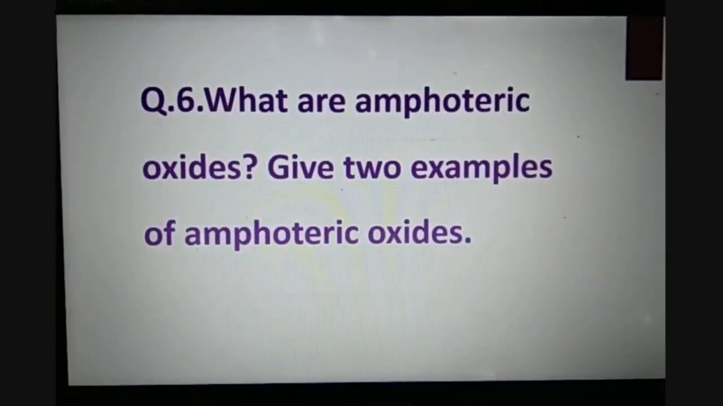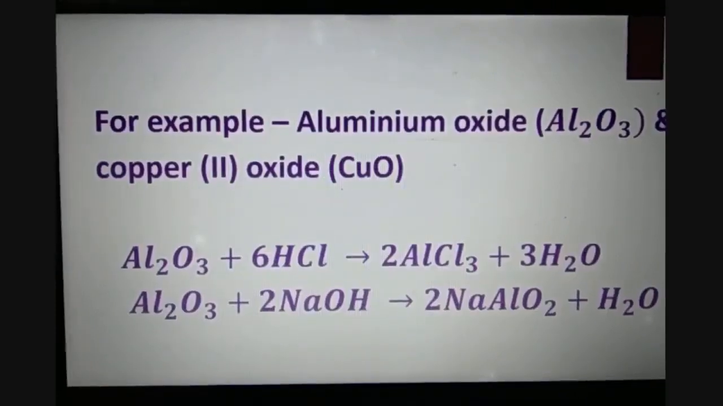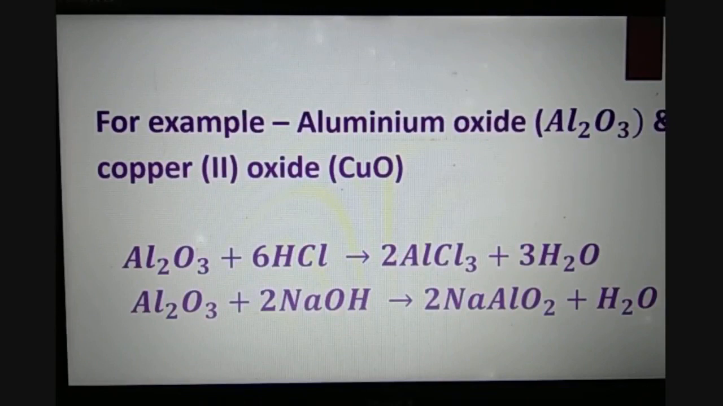Then our next question is, what are amphoteric oxides? Give 2 examples of amphoteric oxides. So amphoteric means which can behave as 2 different natures. So oxides which have both acidic and basic properties are called amphoteric oxides. Such metallic oxides that react with acid as well as bases to form salt and water, they are amphoteric oxides. For example, aluminium oxide, zinc oxide.